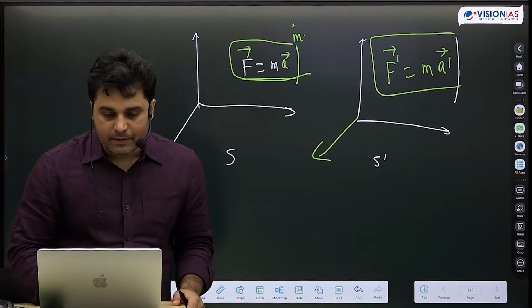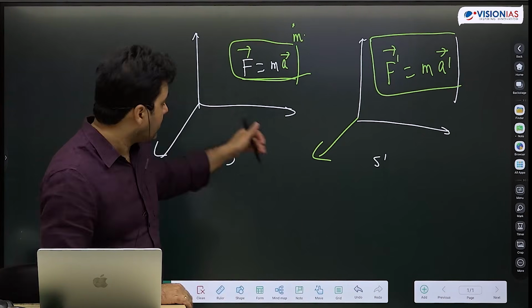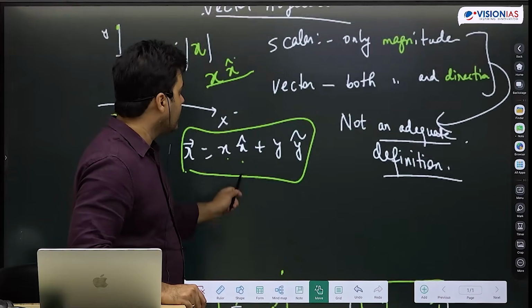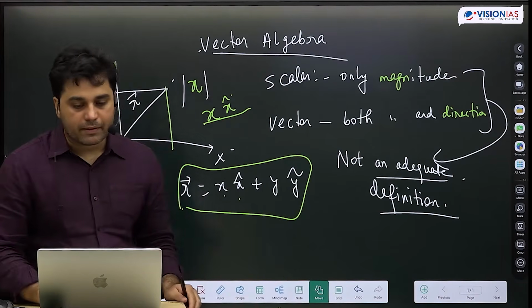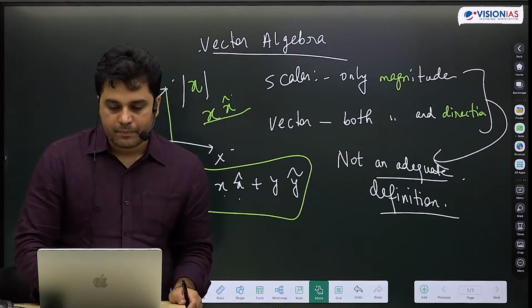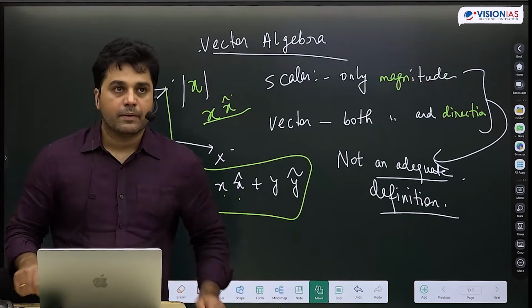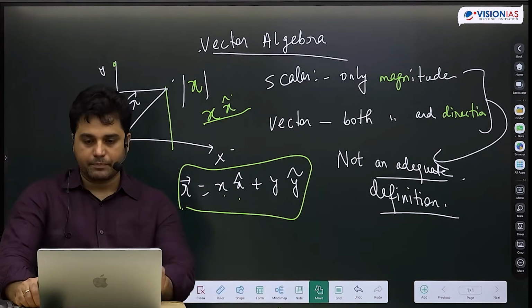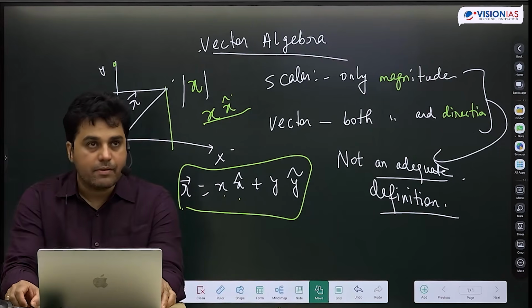Write down a few things here. First, write this: this is not an adequate definition. For example, direction with respect to what? Direction with respect to what?